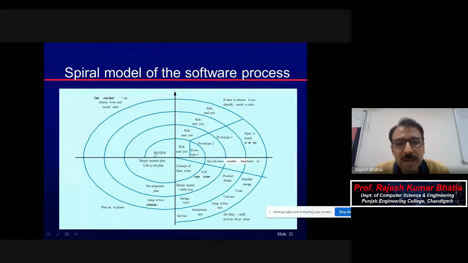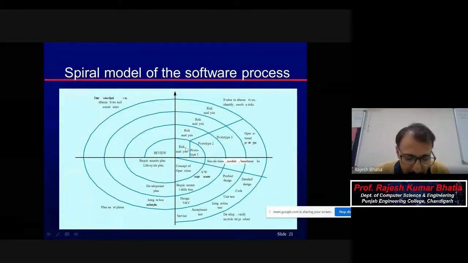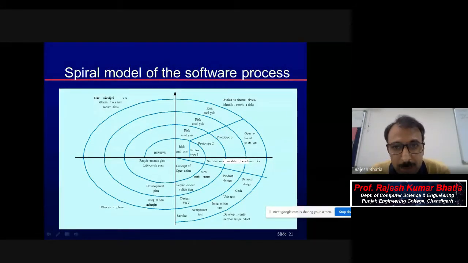So it's a kind of preliminary review here in the inner spiral, and then immediately after that, whatever objectives you have determined, what risks are associated with them. Now let me tell you what is the risk. See, otherwise, what will you call a risk? Anybody? What do you consider a risk? Maybe in English terms or any way. Yes, anybody want to speak?